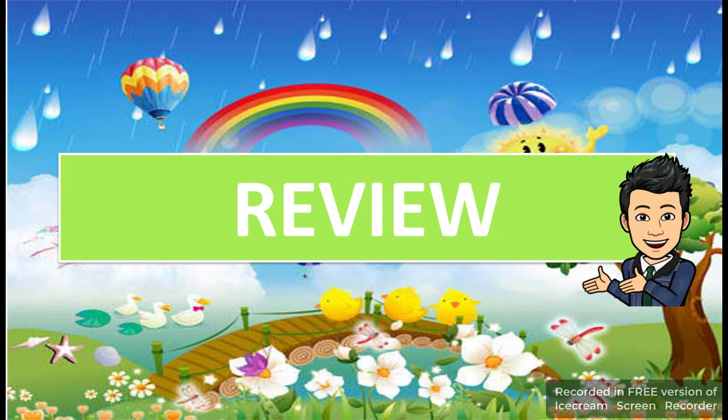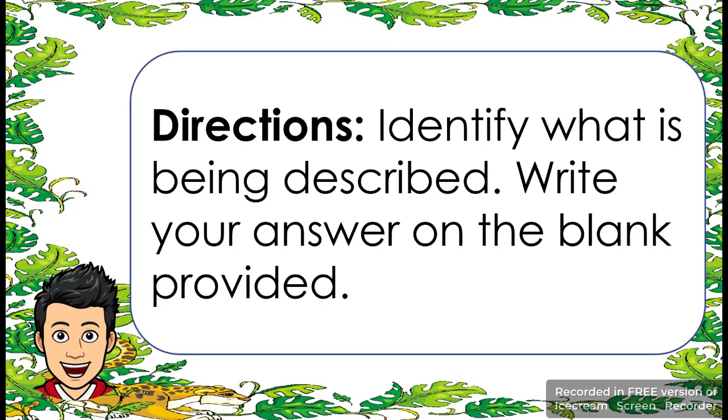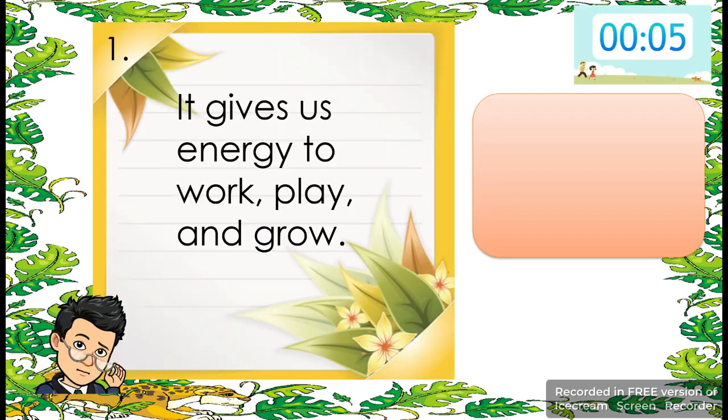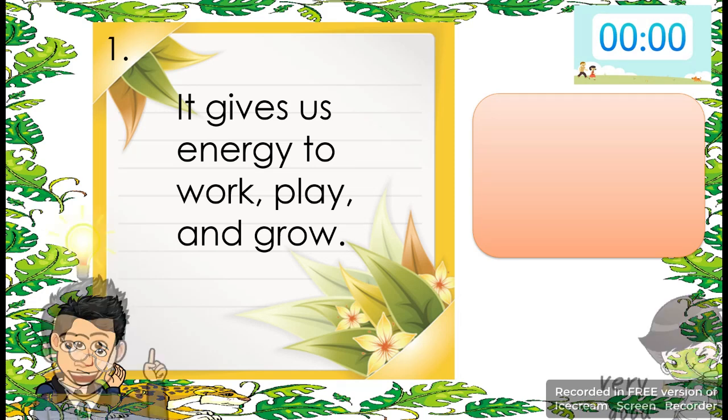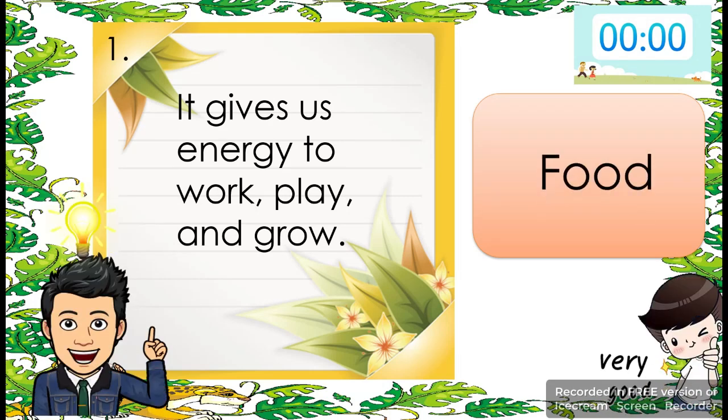Before we start, let's go back to your past lesson. Direction: identify what is being described. Write your answer on the blank provided. It gives us energy to work, play, and grow. The answer is food.